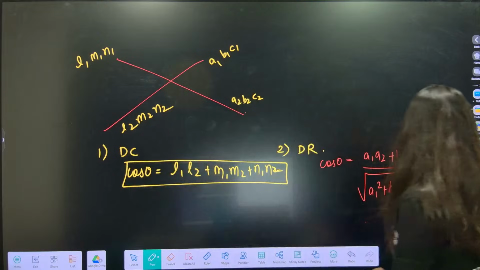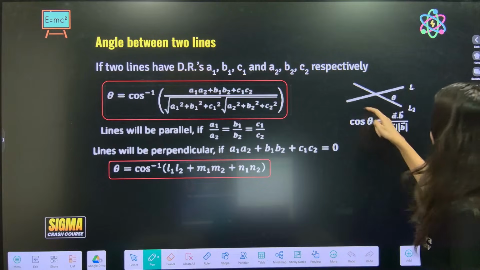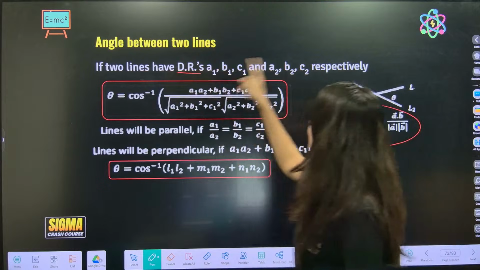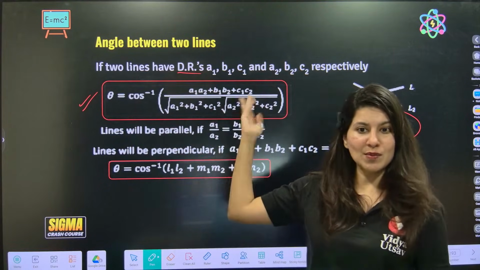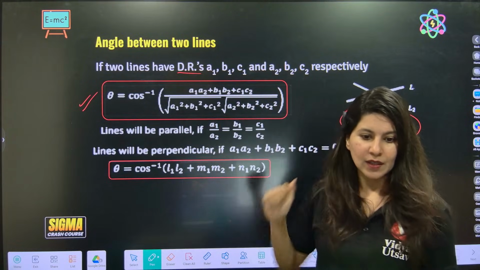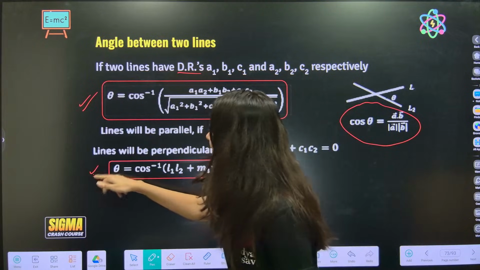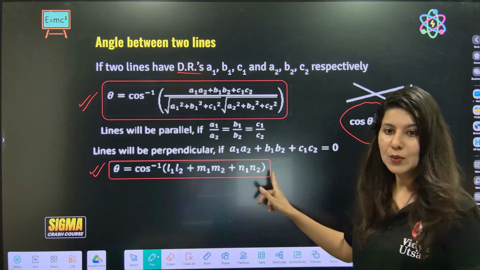So let me take you to the slide now. Two lines are given. Angle between two lines is given by this formula cos theta. So suppose DR is given. So this is the formula, right? Don't get scared by this big formula. We have derived it very easily. Okay. Alrighty. And yes, this is the formula when DCs are given. Theta is cos inverse of L1 L2 plus M1 M2 plus N1 N2.